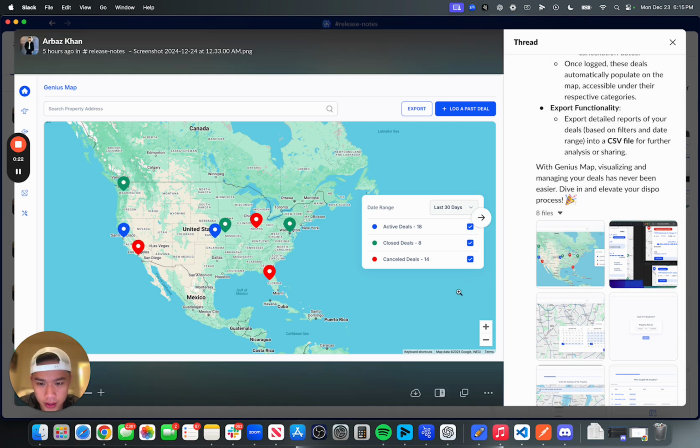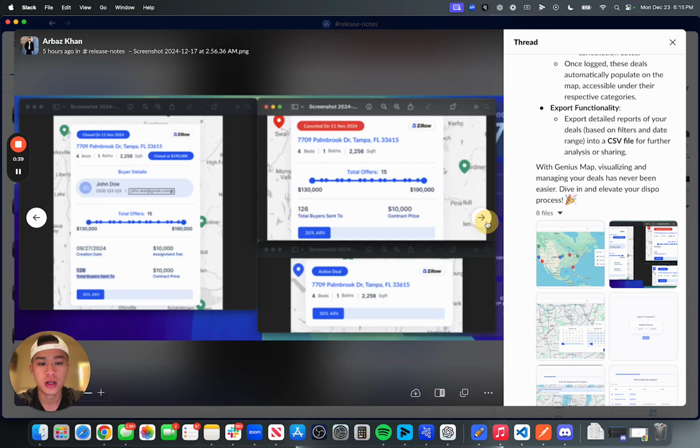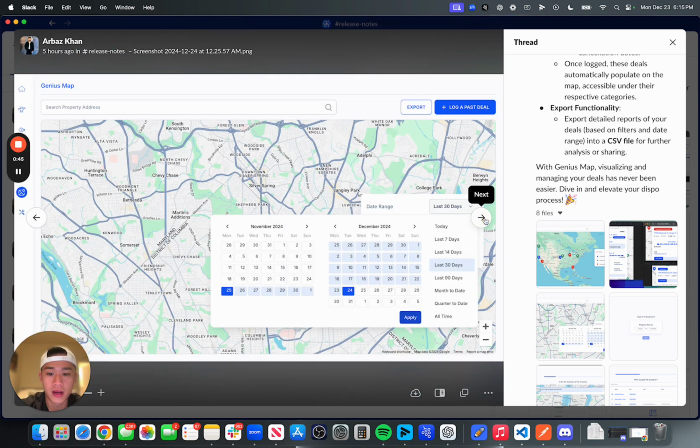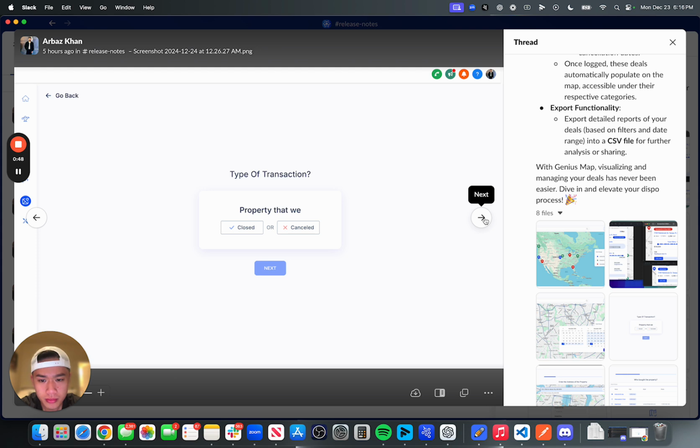And I've been dying to get out some new features. This is probably the biggest one, called Genius Map. You get to see all of your active deals, all of your closed deals, and all of your past canceled deals. This is really crucial data to see, especially when you're looking at a new lead or when you're about to send out a new deal. You want to see what you've closed in the area, what you've canceled in the area, how many offers you've gotten before for this exact deal, who bought this deal before if we closed on it, and what percentage ARV we got it at, and so on and so forth.